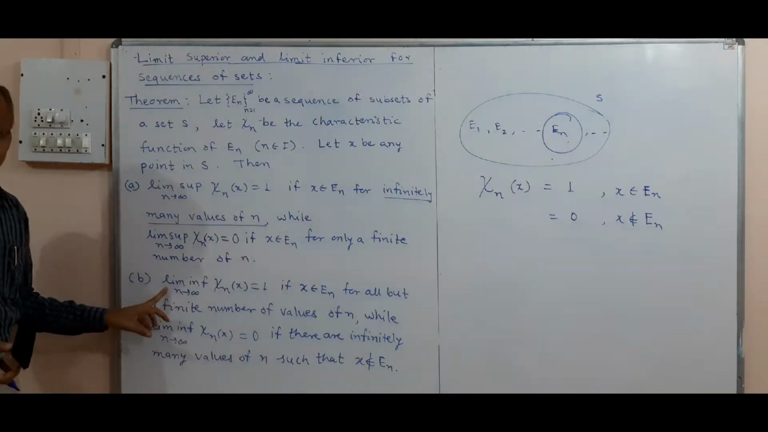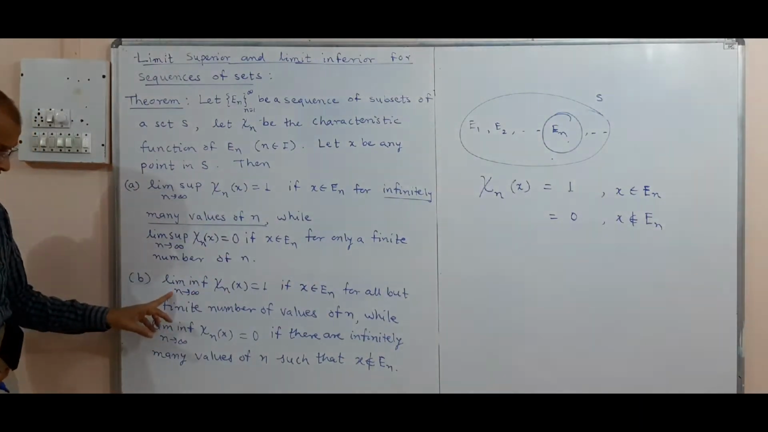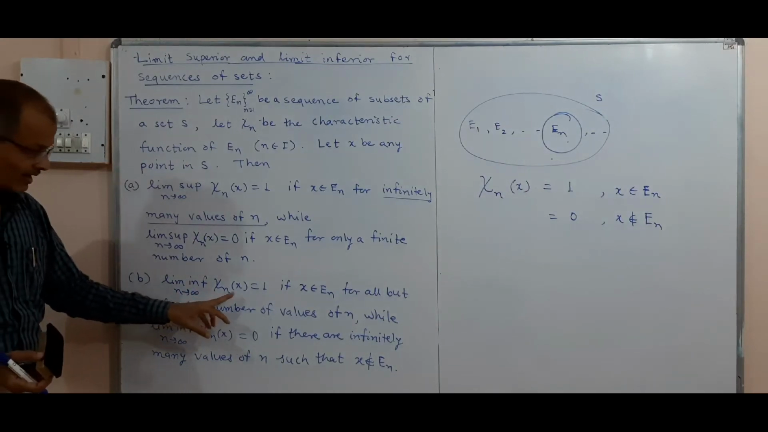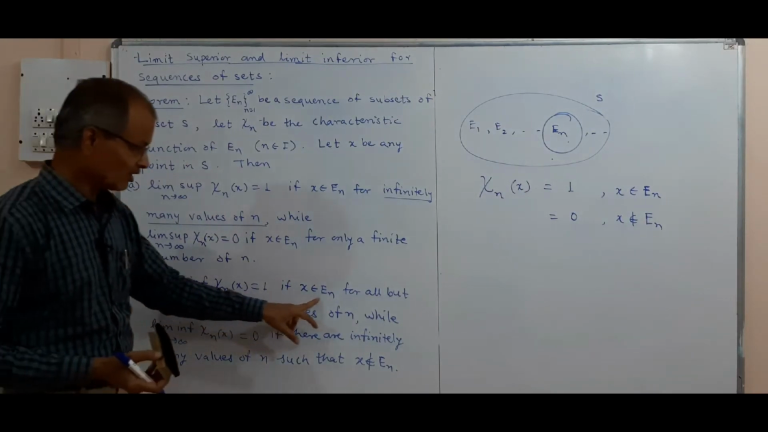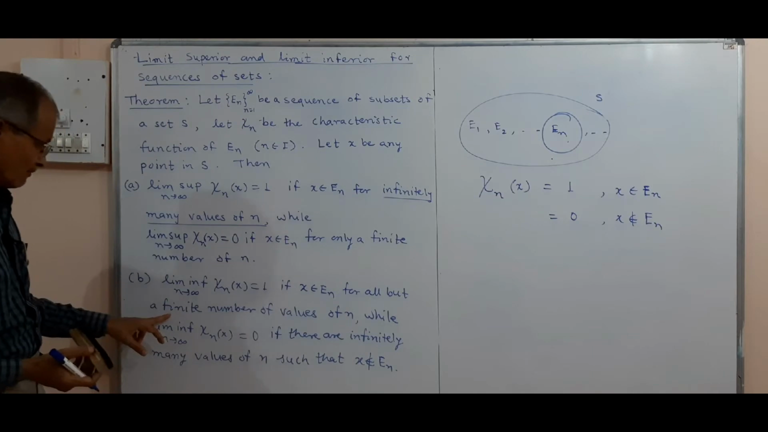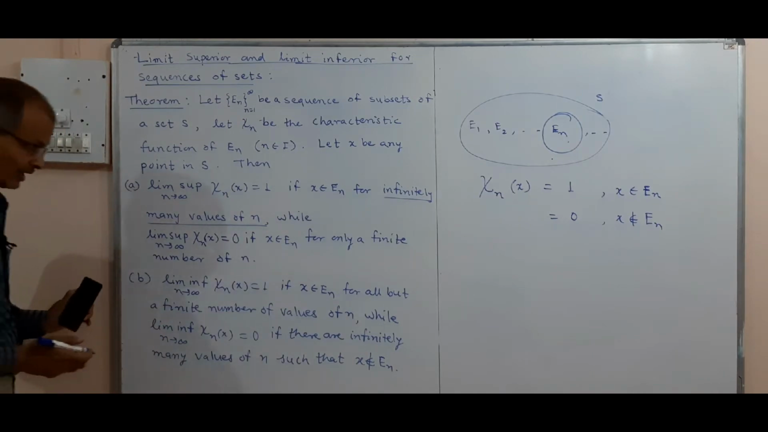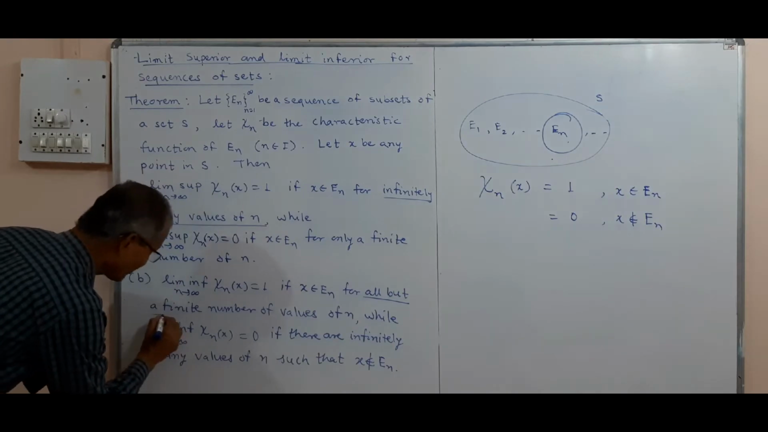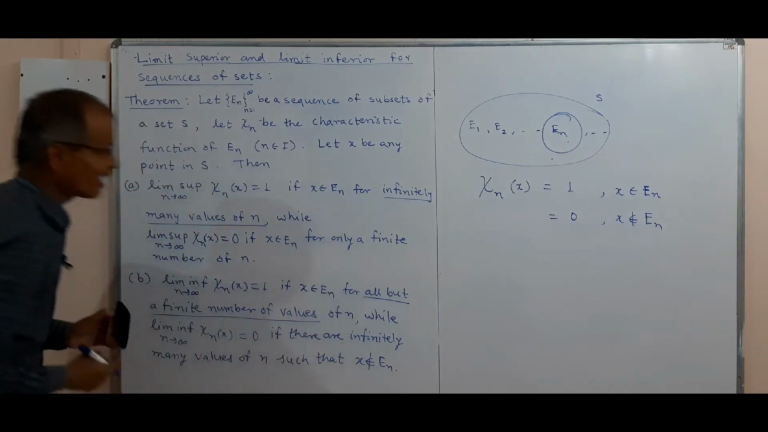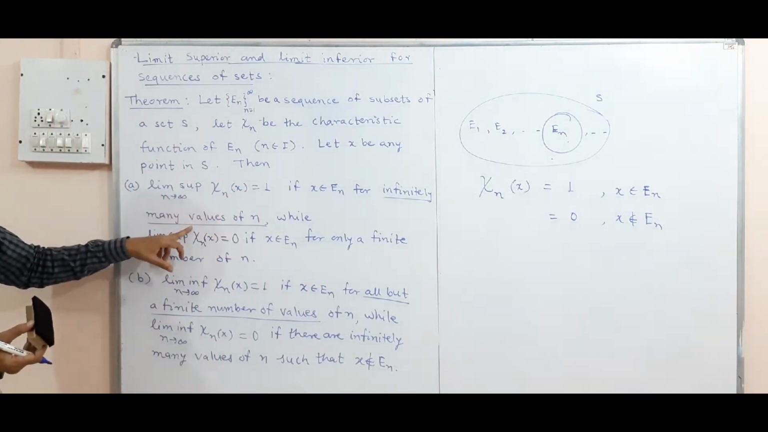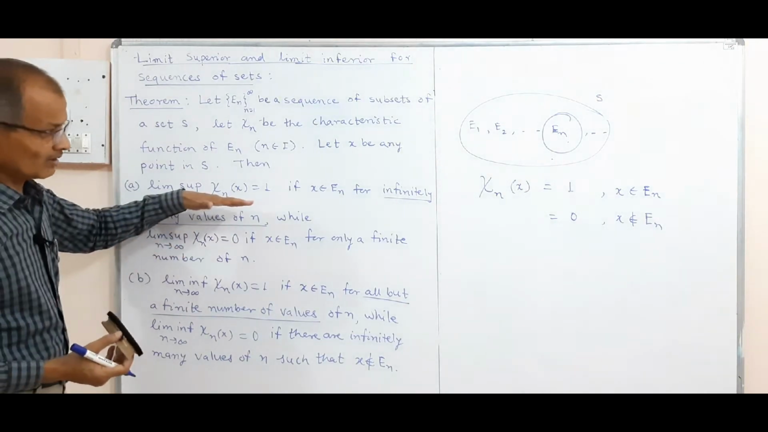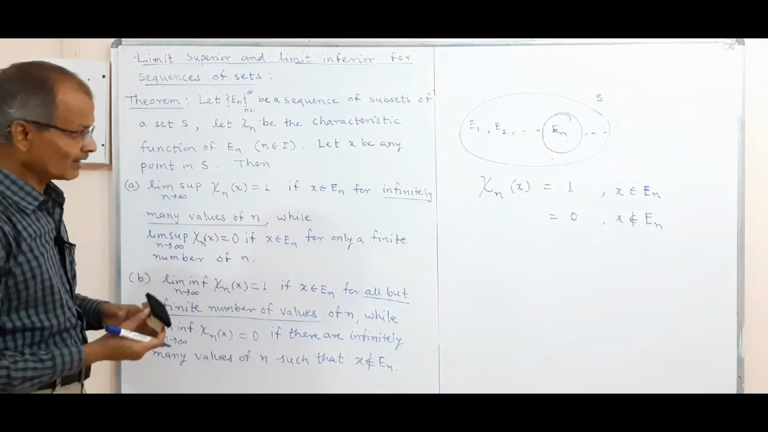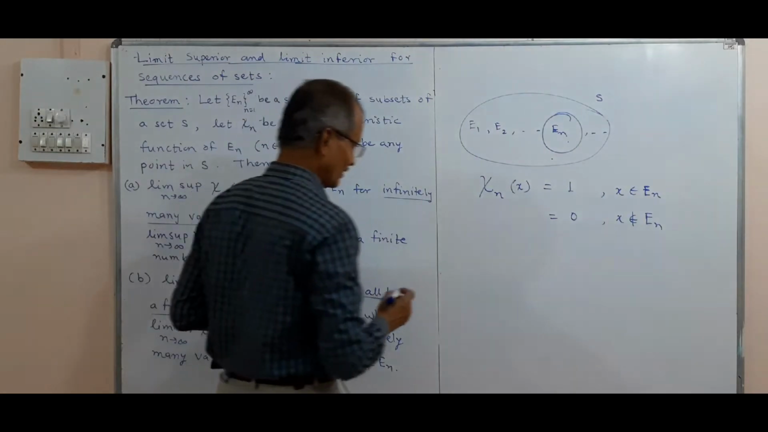And the second statement is for limit inferior. Limit inferior of chi-n of x is 1 if x belongs to En for all but a finite number of values of n. And again we should note the meaning of all but a finite number of values, and infinitely many values of n. Earlier also we have seen the meaning of infinitely many values of n.